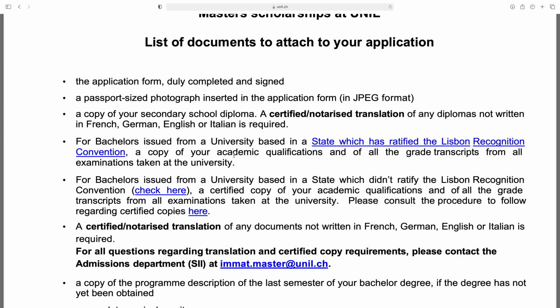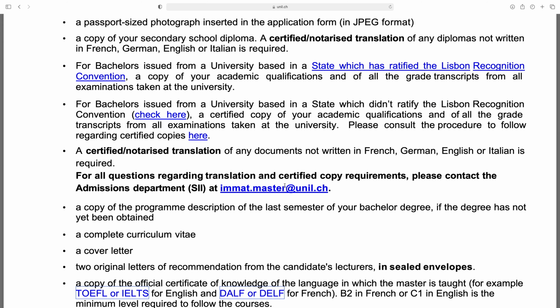A copy of your academic qualifications and of all of the grade transcripts from all examinations taken at the university. And for bachelor's issued from a university based in a state which did not ratify the Lisbon Recognition Convention, check here. And all your certificates must be translated into French, German, English or Italian. For all questions regarding translation and certified copy requirement, please contact the admission department.